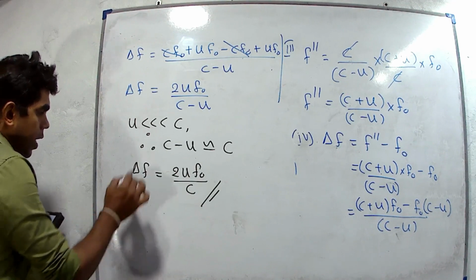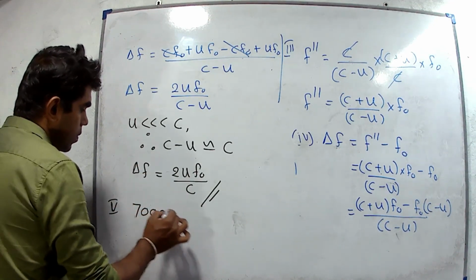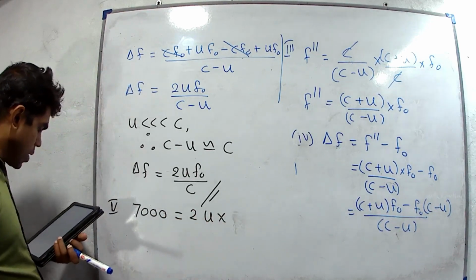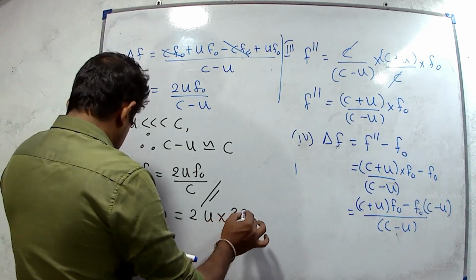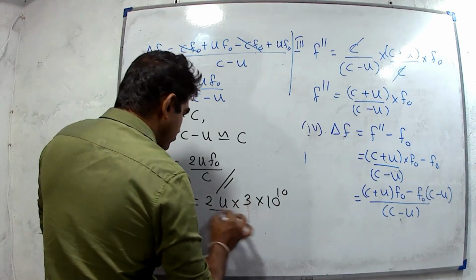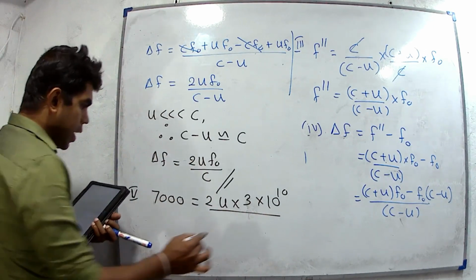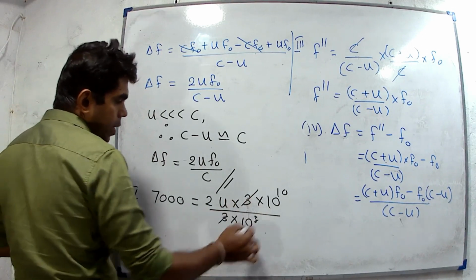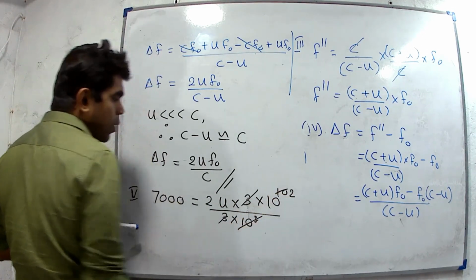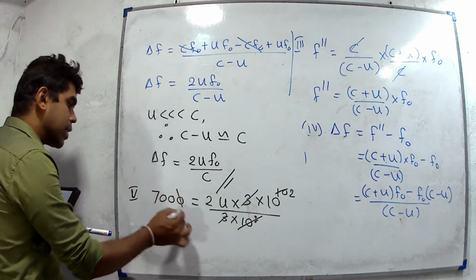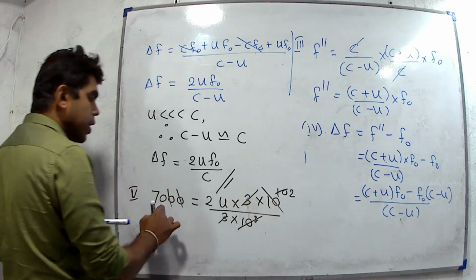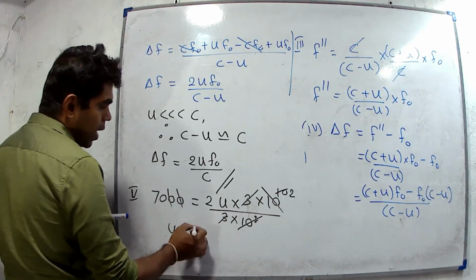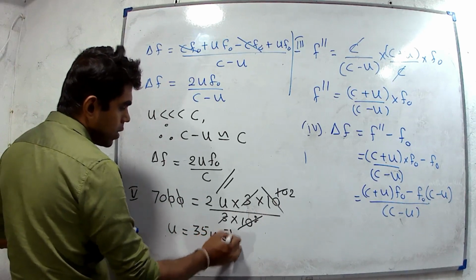Delta f is 7000, equals 2 u multiplied by f naught, 3 into 10 to the power 10, divided by c, 3 into 10 to the power 8. We can cancel out 3 and 3, then 10 to the power 2 cancels with the two zeros on the left side. Then u equals 70 divided by 2, 35 meters per second.